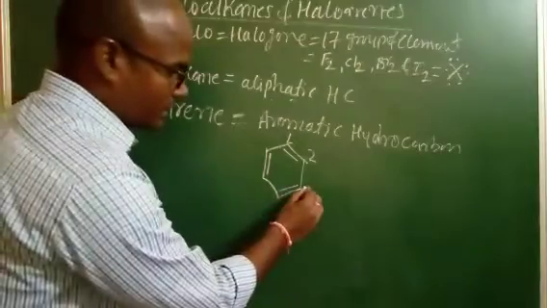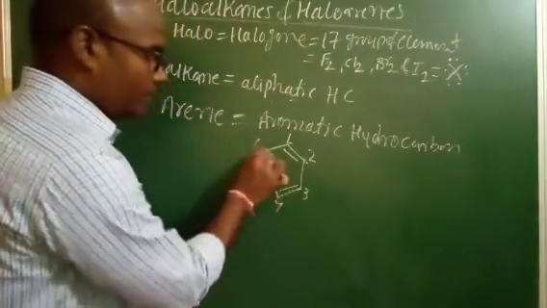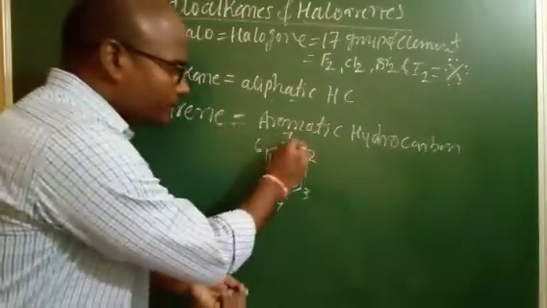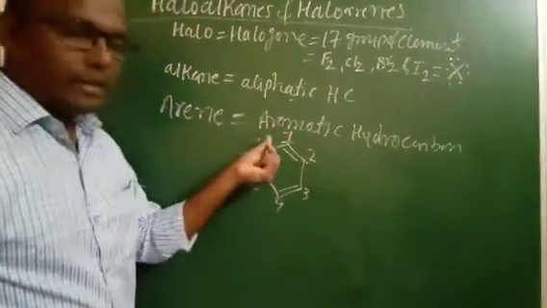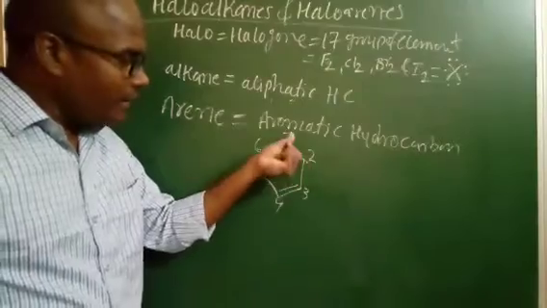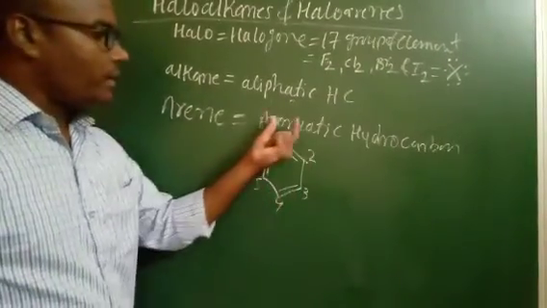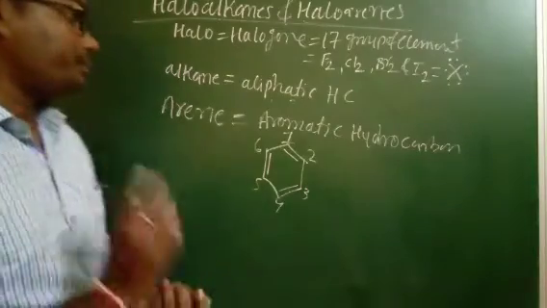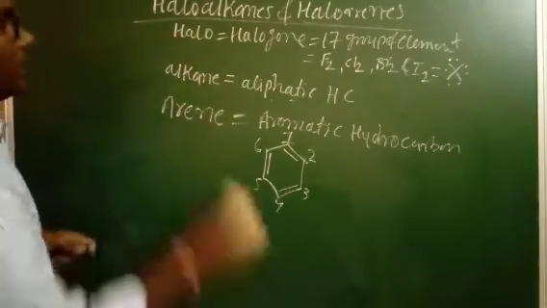It means the carbon compound which has a cyclic structure and alternate double bonds is called an aromatic hydrocarbon, right?